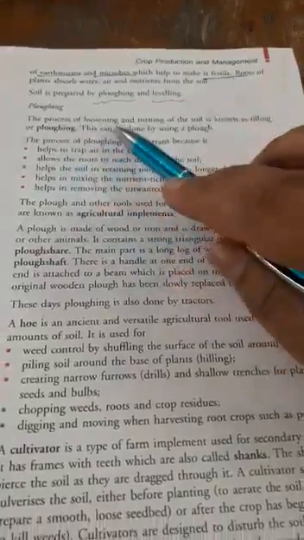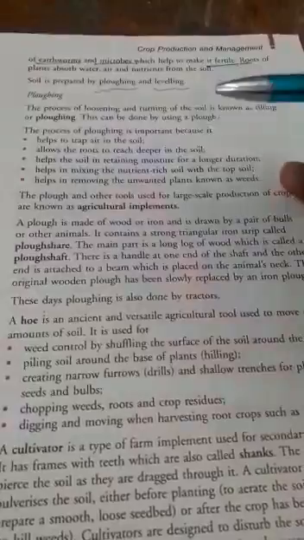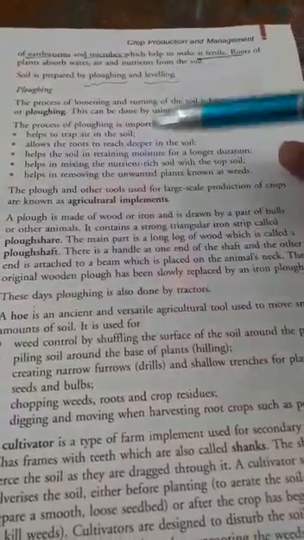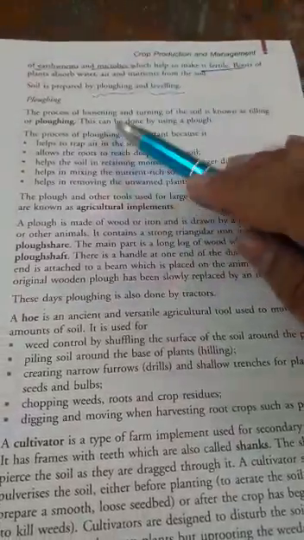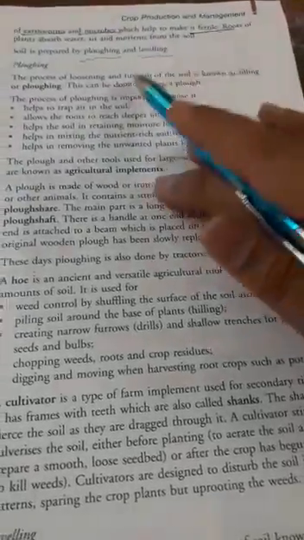The process of loosening and turning of the soil to make the soil particles loose is known as the plowing or tilling process. This can be done by using a plow. With the help of a plow we can carry out this process.